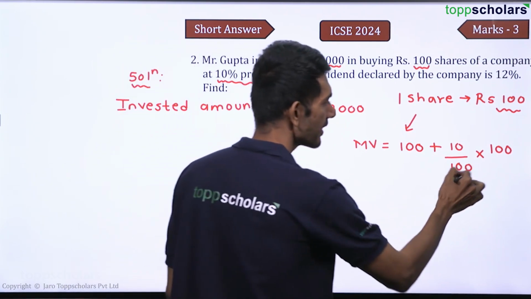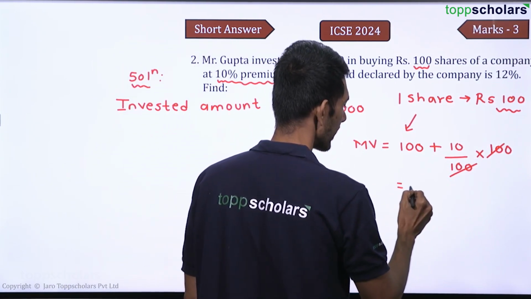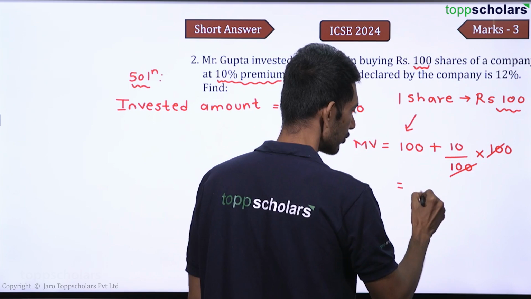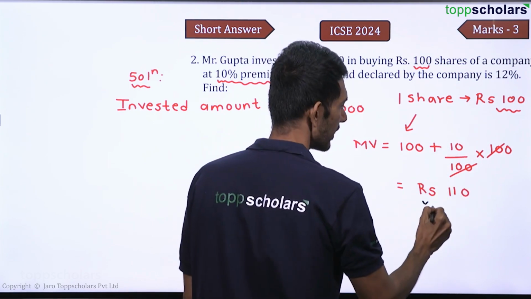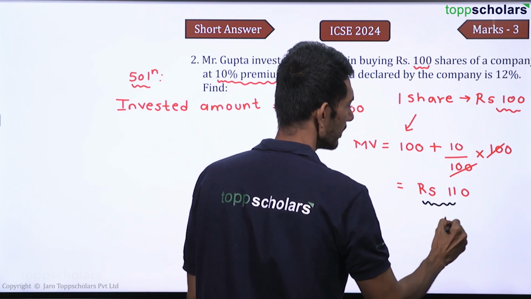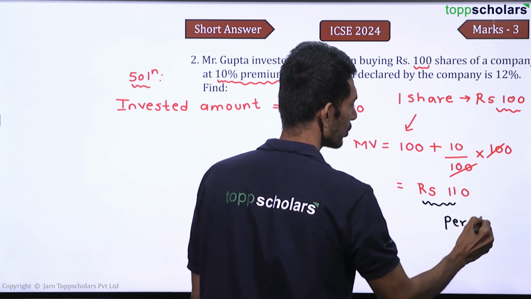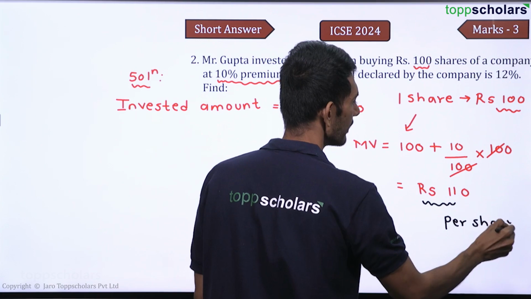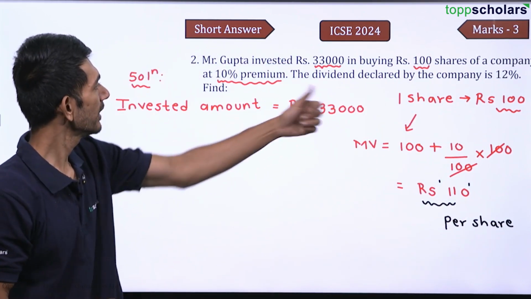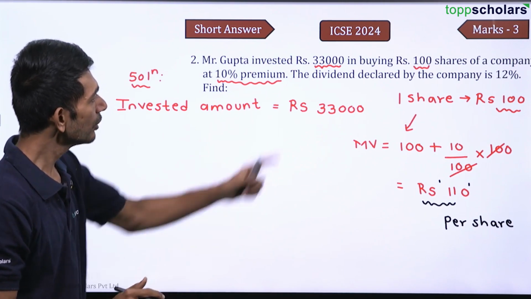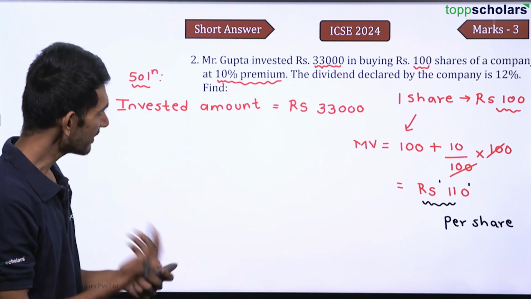So can I say 100 gets cancelled, and now the market value of the share is rupees 110. This is the market value per share, right? If you want to purchase one share, we have to pay 110 rupees, not 100 rupees, because it is at a 10% premium.